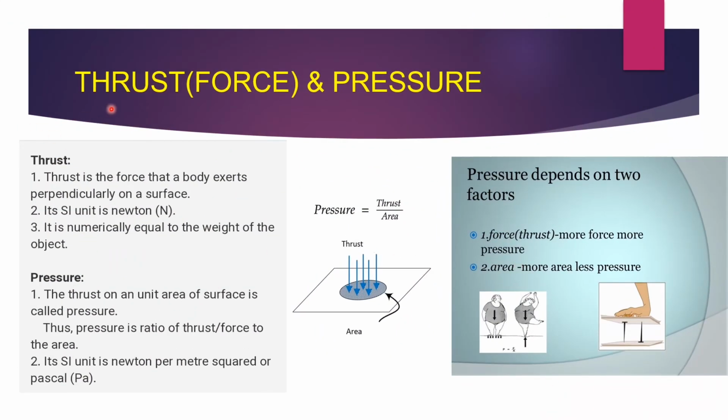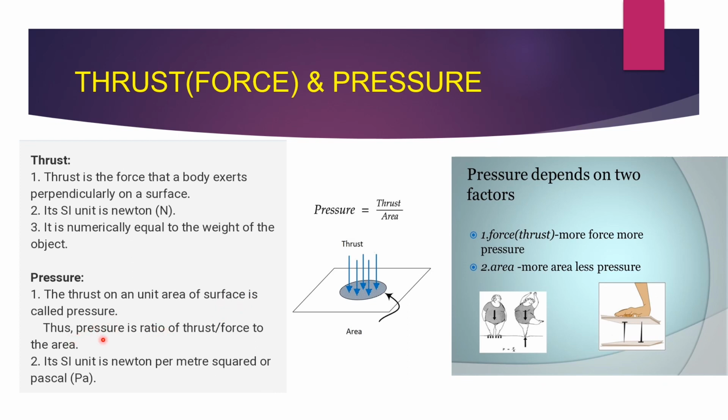Thrust and pressure. Thrust is a force that a body exerts perpendicularly on a surface. Its SI unit is Newton. It is numerically equal to the weight of the object. Pressure: the thrust on a unit area of a surface is called pressure.